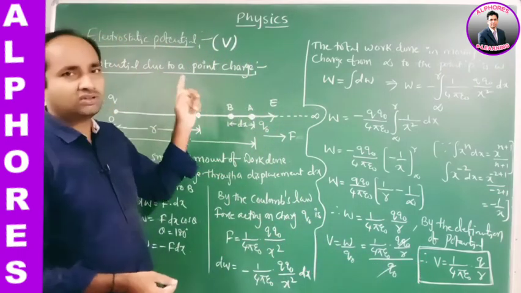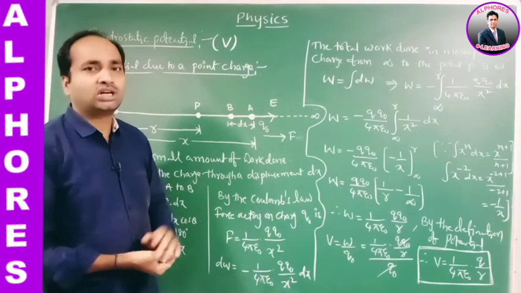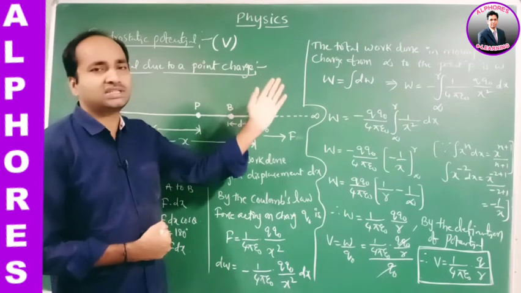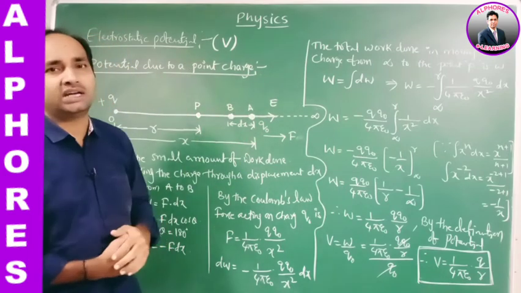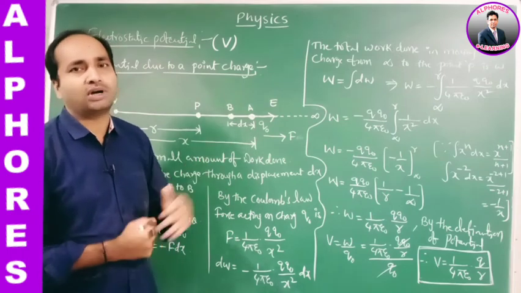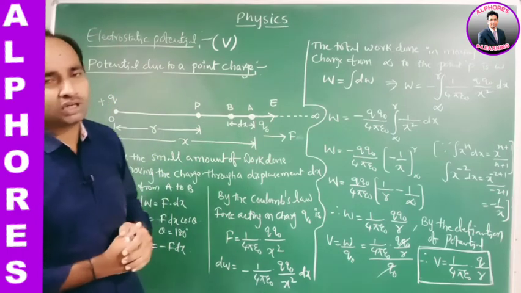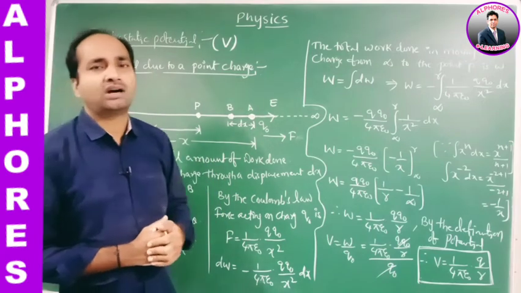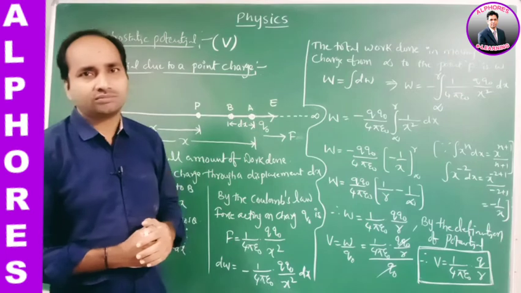What is meant by electrostatic potential? The amount of work done by moving a positive test charge from infinite distance to any point in the electric field is called the electrostatic potential at that point. And we know that potential is a scalar quantity. The units of potential are joule per coulomb, or volt.